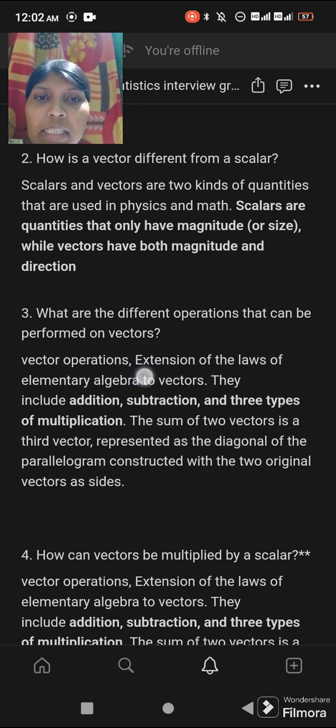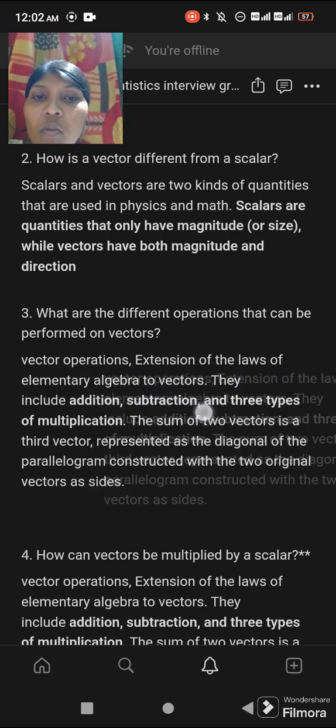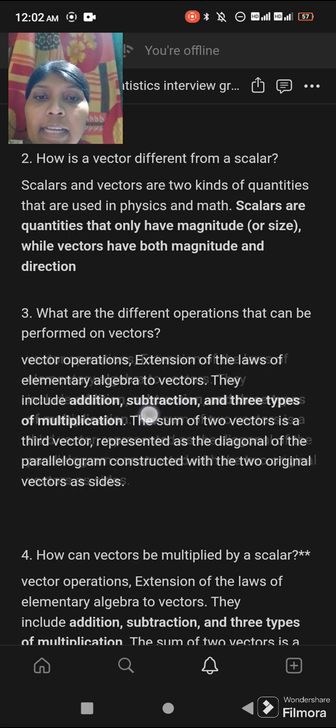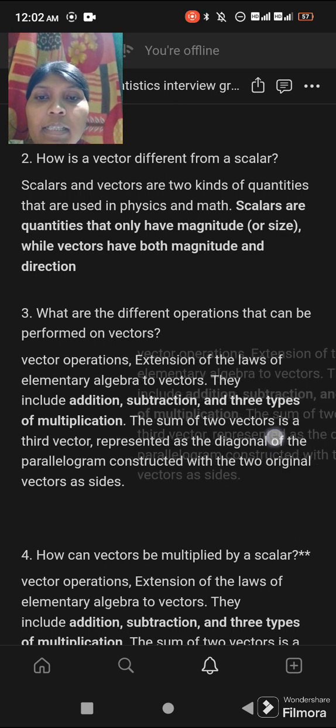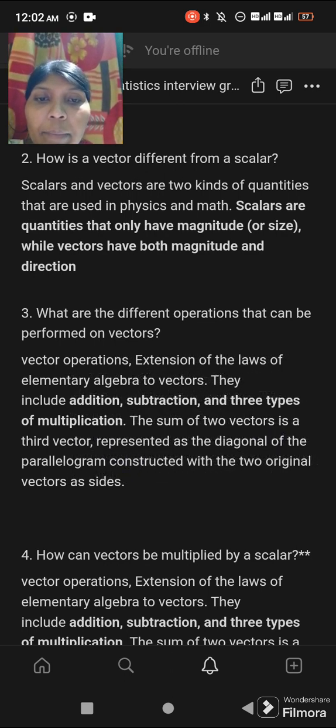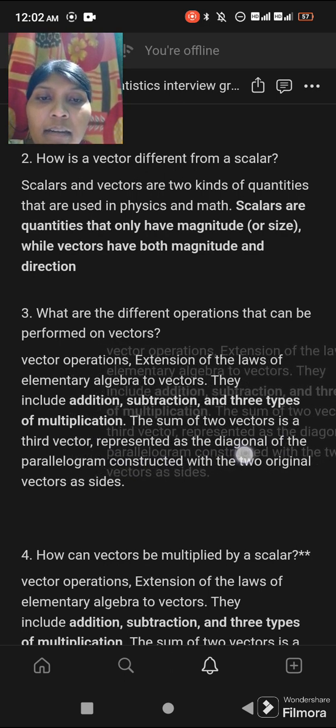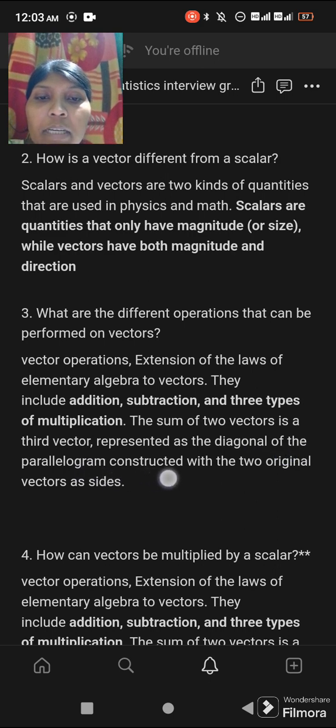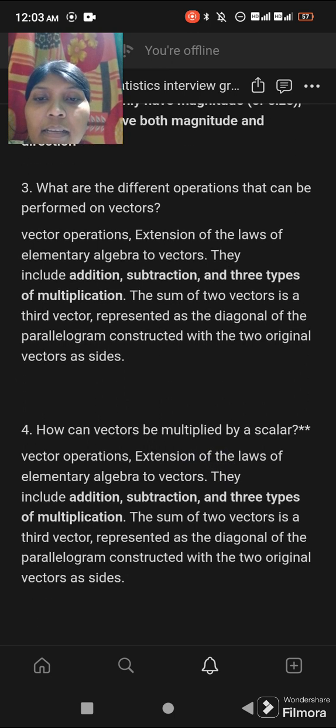Vector operations are an extension of the laws of elementary algebra to vectors. They include addition, subtraction and three types of multiplication. The sum of two vectors is the third vector represented as the diagonal of the parallelogram constructed with the two original vectors as sides. Next question, how can vectors be multiplied by a scalar?